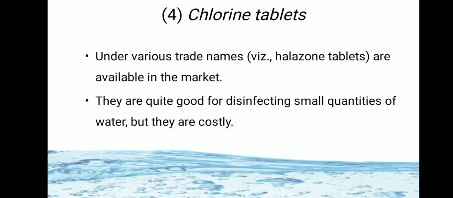Fourth chemical used for disinfection is chlorine tablets. Under various trade names like halogen tablets, they are available in the market. They are quite good for disinfecting small quantities of water, but they are costly.